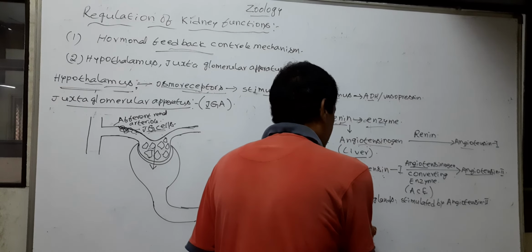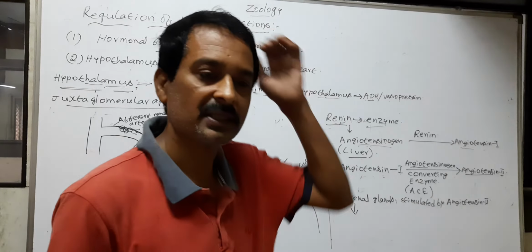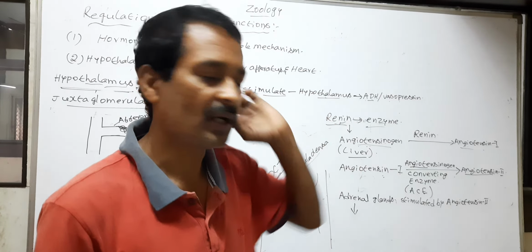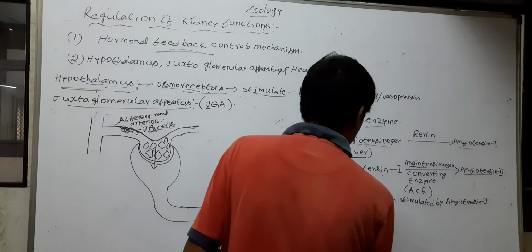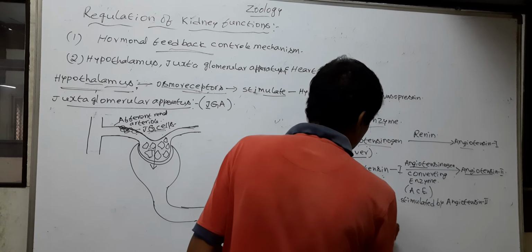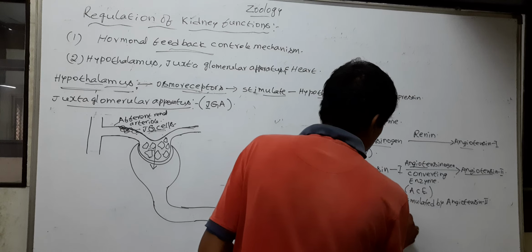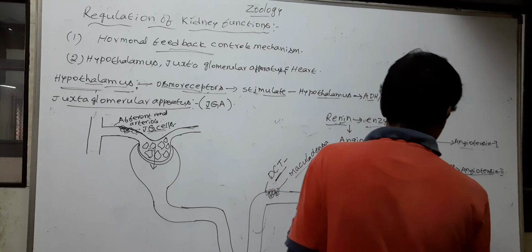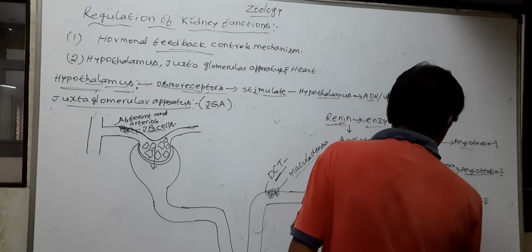Now the stimulated adrenal glands release a hormone called aldosterone.